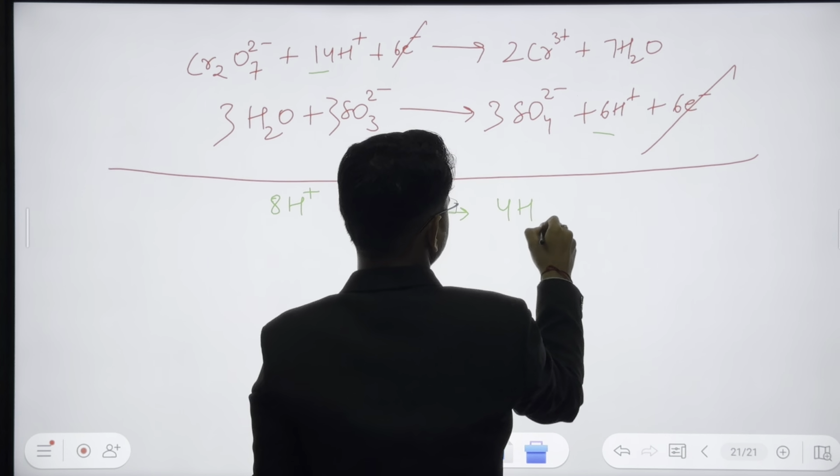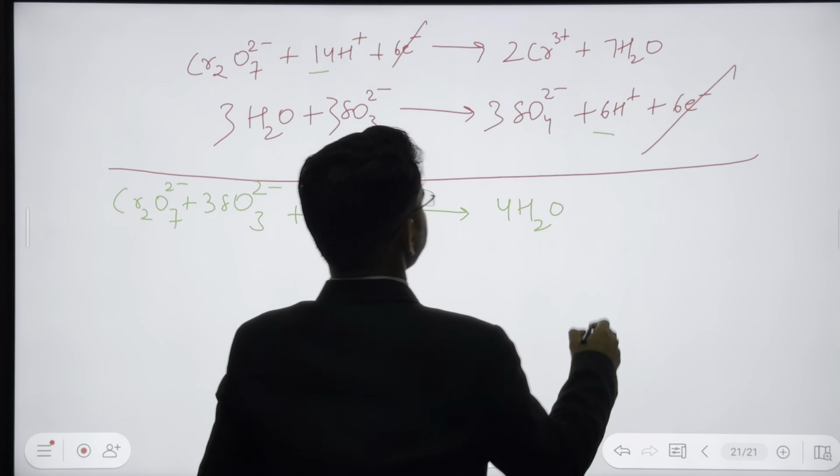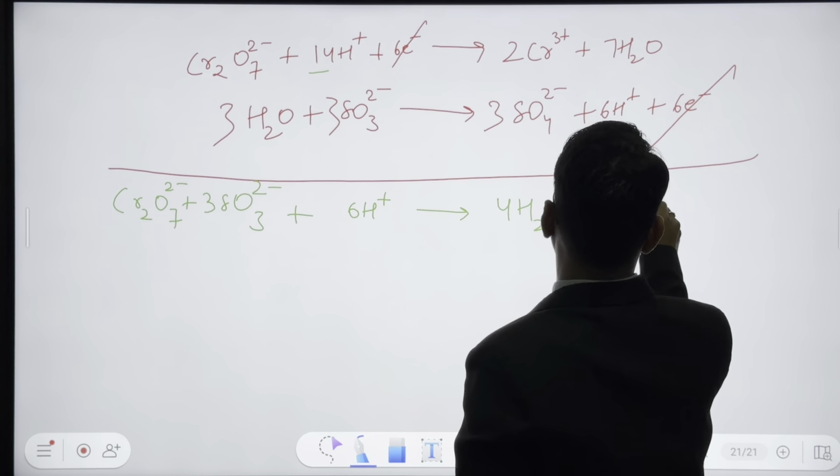Okay, so the final equation: Cr2O7 2 minus plus 8H plus plus 3SO3 2 minus, giving you 4H2O plus 2 Cr3 plus plus 3SO4 2 minus. That's it, guys. That's the answer.